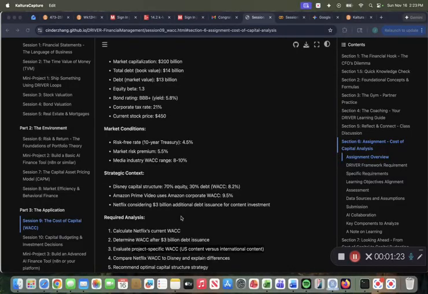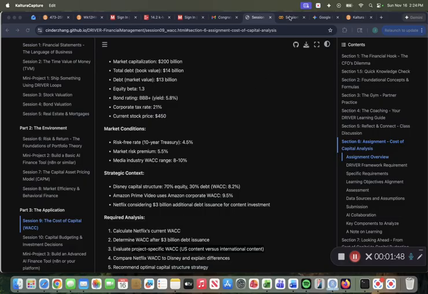Then some strategic context as well. Some of the peer information we're given is that Disney's capital structure is 70% equity and 30% debt with a WACC of 8.2%. And then Amazon Prime Video, using Amazon's corporate financing strategy, has a WACC of 9.5%. And then Netflix is considering $3 billion in additional debt issuance for a content investment.